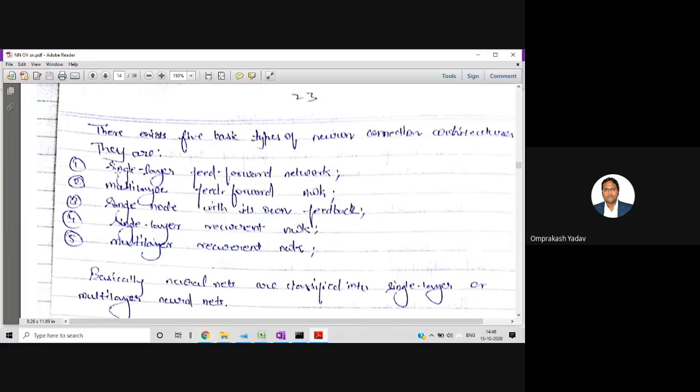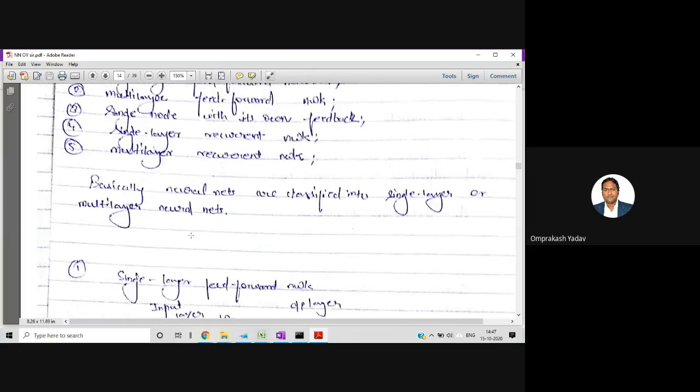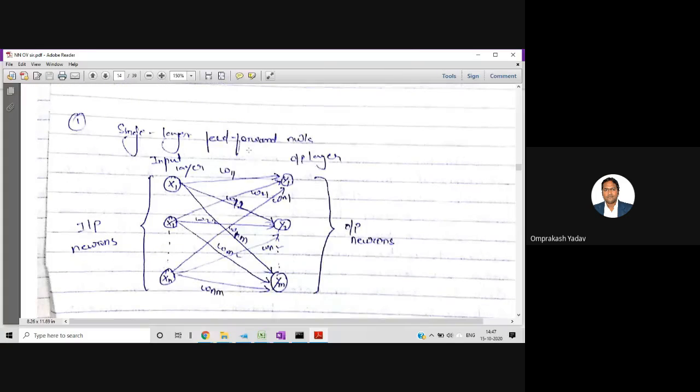First one is the single layer feed forward network. Second, multi-layer feed forward network. Third, single node with its own feedback. Don't worry, we'll be seeing them one by one. Then single layer recurrent network. Then multi-layer recurrent network. So let's see the first one, single layer feed forward network.